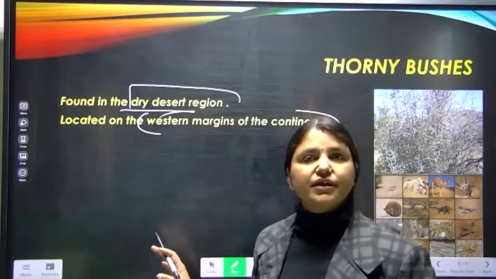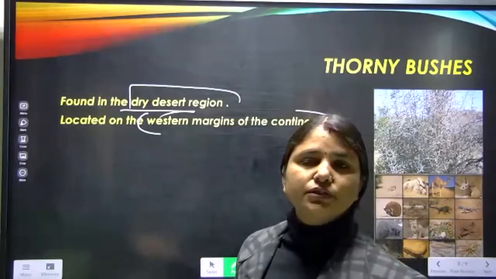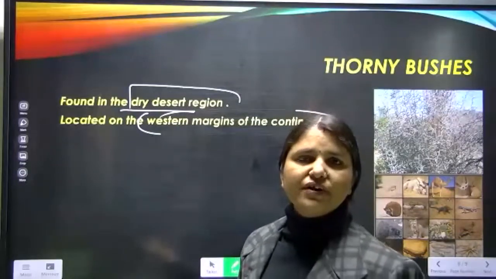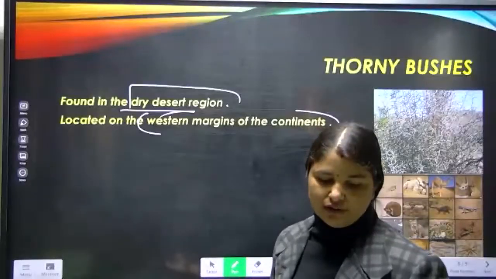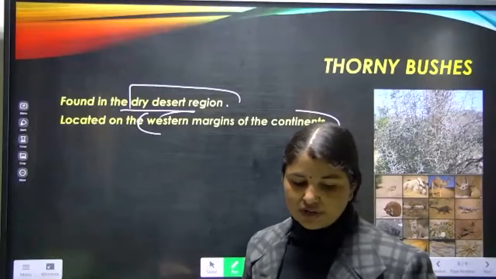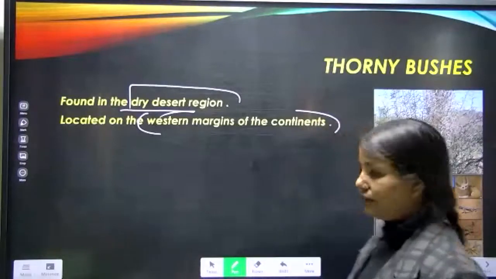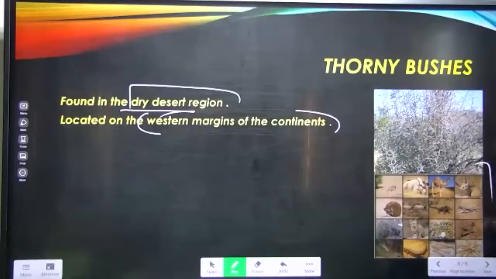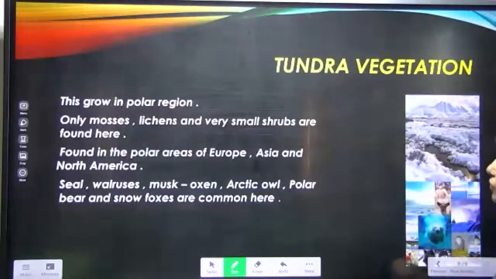Except that, here we can find scorpions, camels, and many other types of animals which can easily survive here. As you can see in this picture, many animals are shown which can survive here.